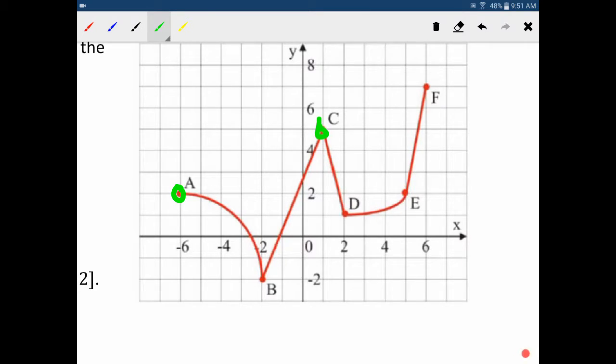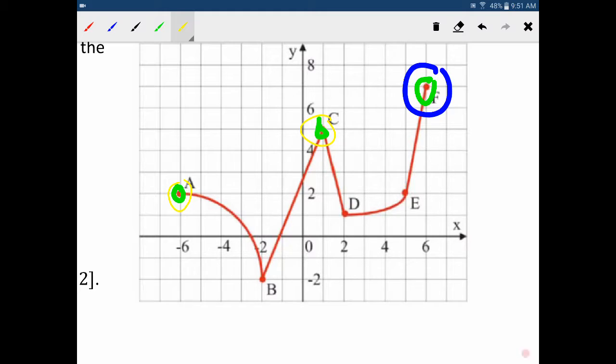This one's a maximum point, obviously, and this one's a maximum point. If I was looking for the global maximum, it's just whichever one is the highest. So this one is global. These two, I need a new color, yellow, these two here are local.